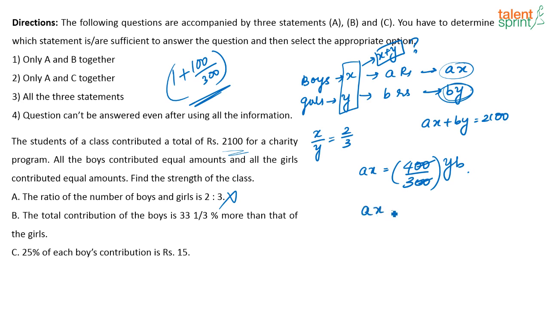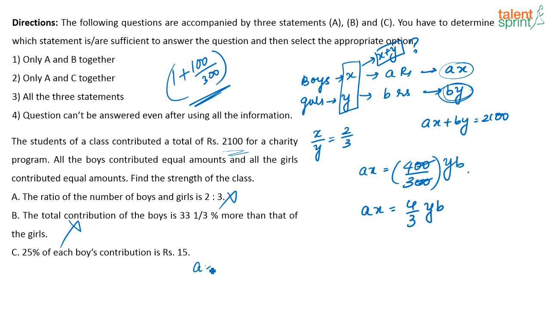So this is what I know from the second statement. I know 4 by 3 times YB. So again, using the second statement alone, am I able to find out what is x plus y? I don't know. I am not able to find out what is x plus y. So not this one. Now look at the third statement. Third statement says 25% of boys' contribution is rupees 15. So what is the boys' contribution? 25% of each boy's contribution is 15, means each boy is contributing 15 into 4 or 60 rupees.